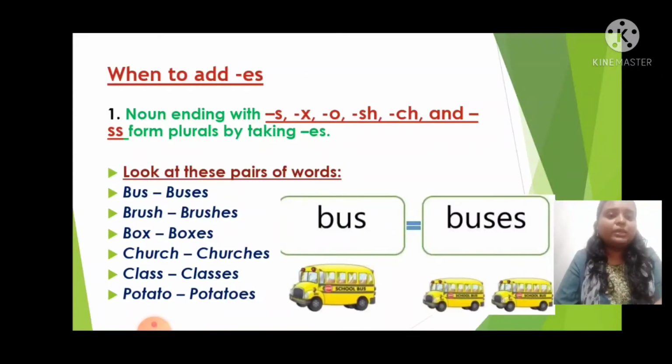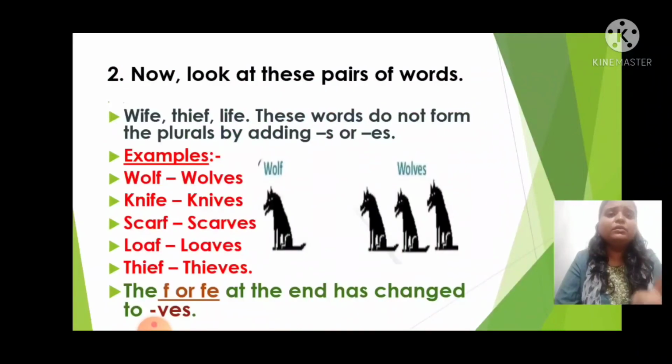Then next one more, now look at this pair of words. So here we have a pair of words, okay, what you can see here, these words are ending with f or else fe.